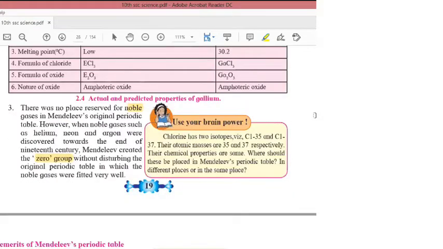Third point, he placed the noble gases in zero group without disturbing other elements in the periodic table.